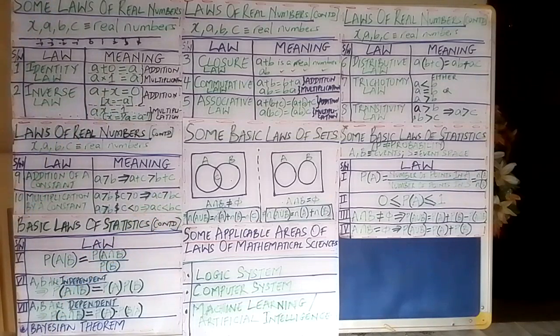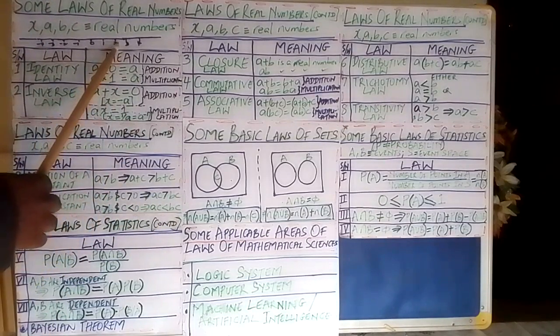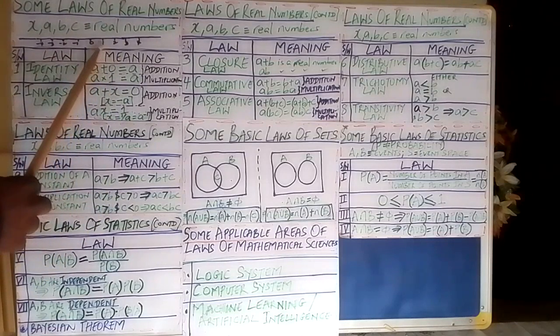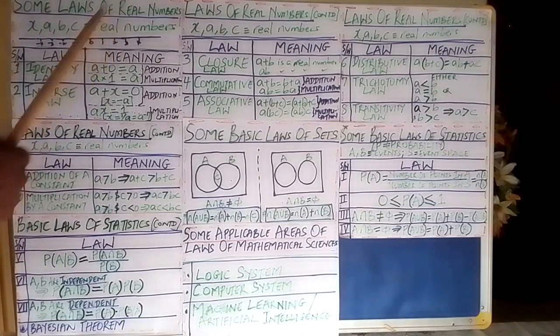Let's simply look at that. Let's choose simple examples. A greater than B. Let us say A is 2, B is 1. And let us pick C to be a number greater than 0. So let us pick C as 2 also.